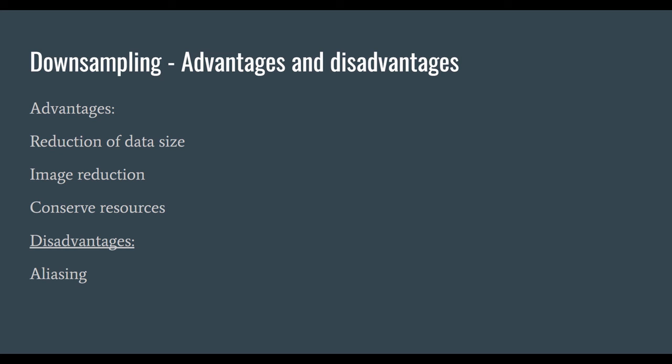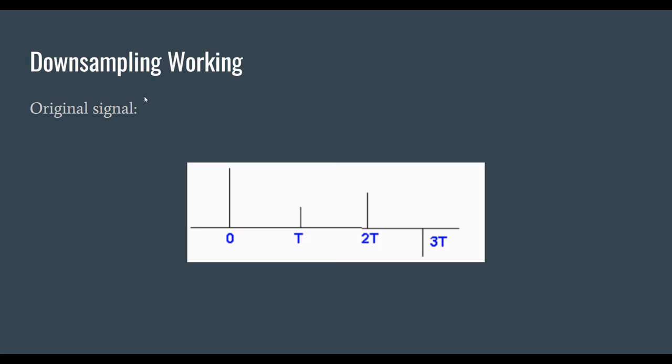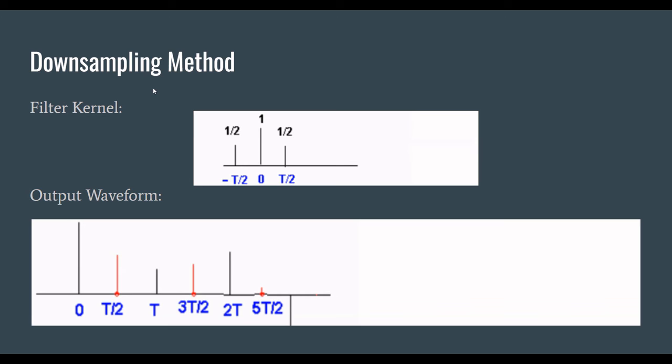Disadvantages of downsampling is increase in aliasing in images on which downsampling is performed. Now for the working of downsampling, suppose the original signal is given as follows, and this is the filter kernel. Now we can see the output waveform after downsampling.